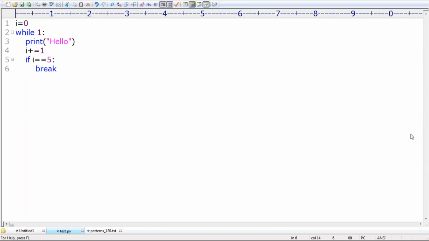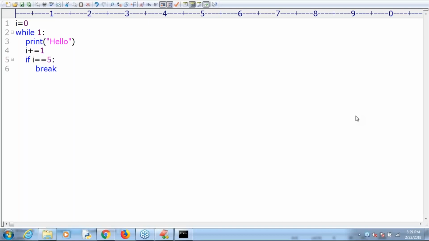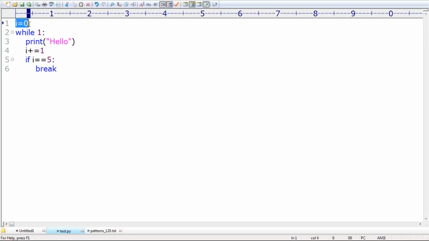Kapil, are you able to understand? Yes. Okay, this total thing. At the top, I already took i is equal to 0. So if i is equal to 0, while true. Let me take true. While true, now observe, is this condition true or false? True. Kapil, what is your doubt?